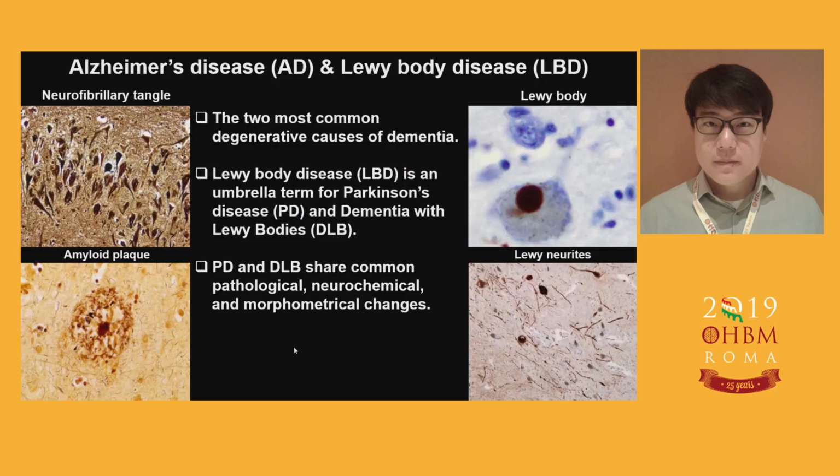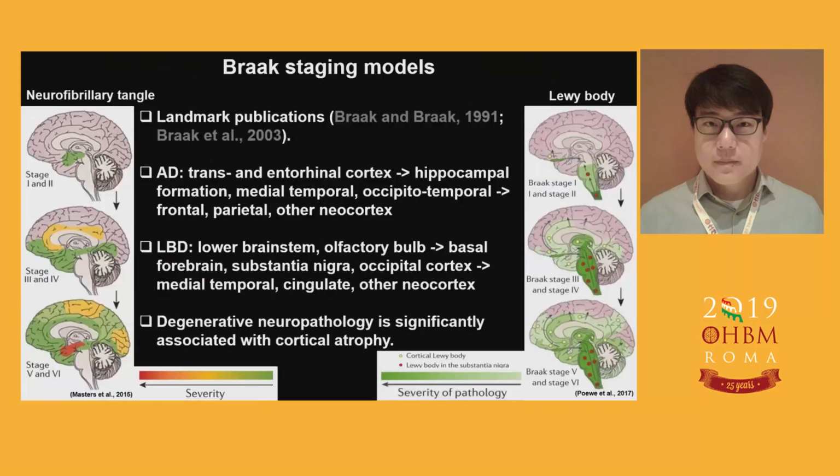There are two most common causes of dementia. The first is Alzheimer's disease, AD, and the second is the Lewy body disease, LBD. The LBD is an umbrella term for Parkinson's disease and dementia with Lewy bodies sharing common pathological, neurochemical, and morphometrical changes. In 1991 and 2003, Braak and his colleagues described the staging of the disease to classify the degree of the pathologies by performing an autopsy of the brain.